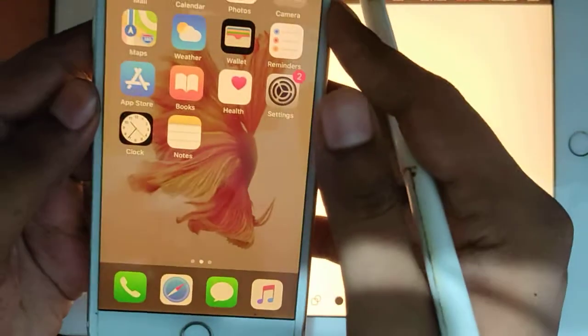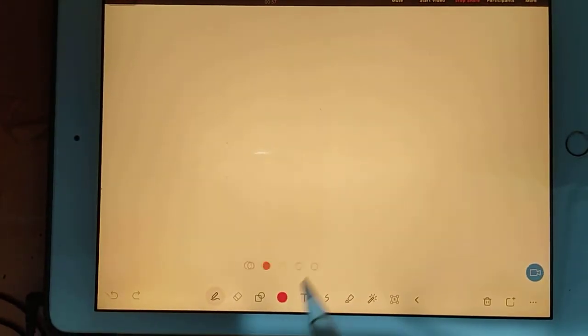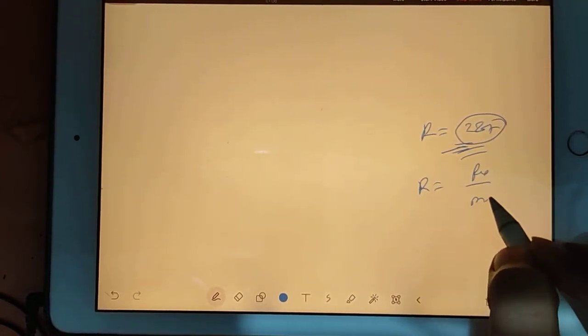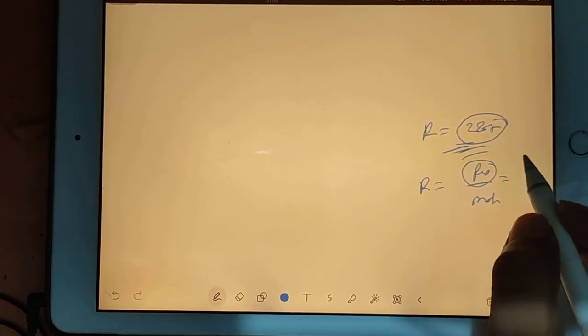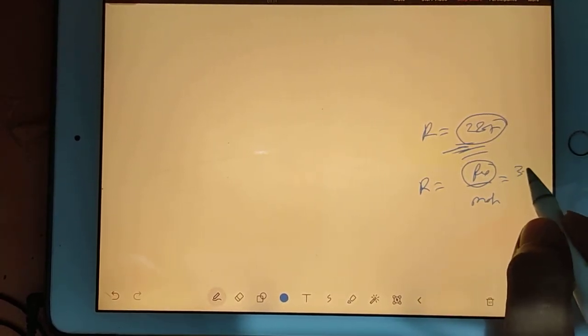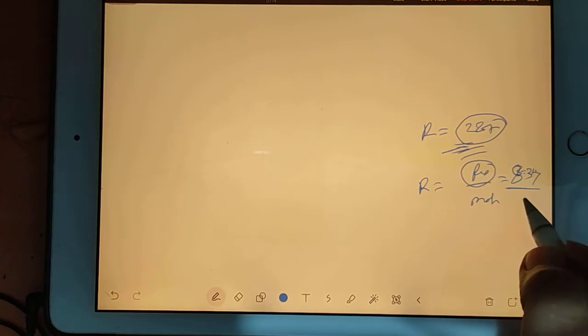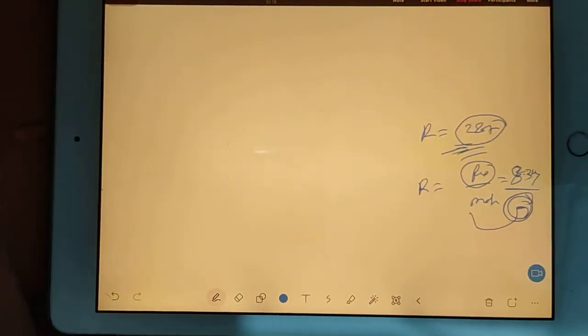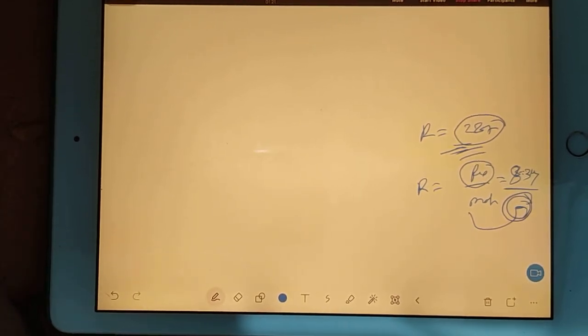Okay, let's start. I was saying some fundamentals are required to crack this question, and I was asking what is the R value for air. You will say 287. But how are you getting this R value? To get the R value for air, we use this formula: R universal divided by the molar mass of the air. R universal is very easy, it is nothing but 8.314, but you have to divide by the molar mass of the air. I am asking what is the molar mass of the air. Try. No, you missed it. 29.